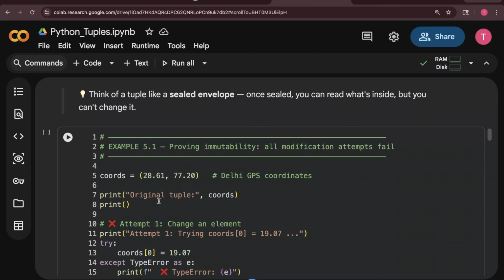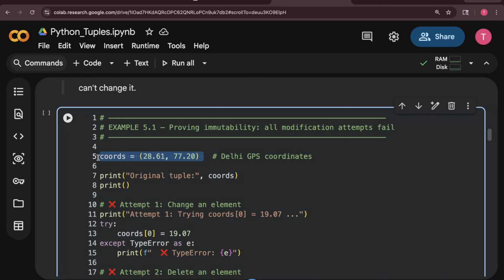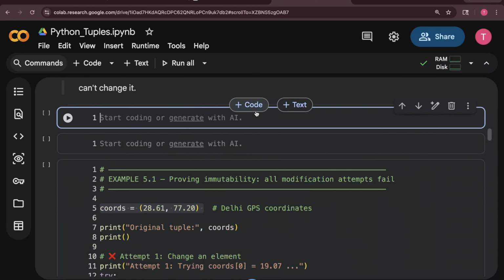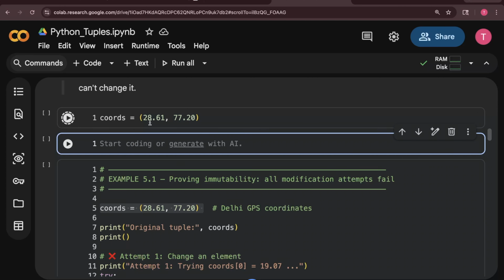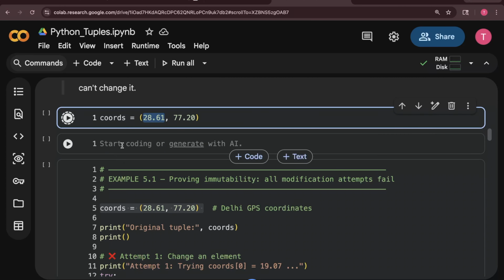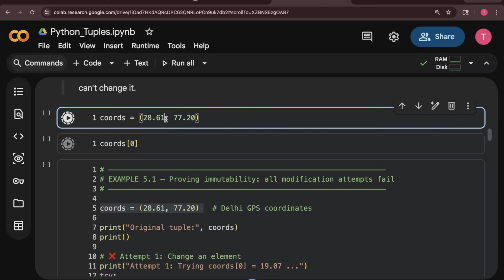So just for example, here I am showing you with my own hands. Let's say values like the coordinates 28.61, 77.20, and you know how to extract the first value. Just call coordinates 0. If I call like this, I'll get my first value.